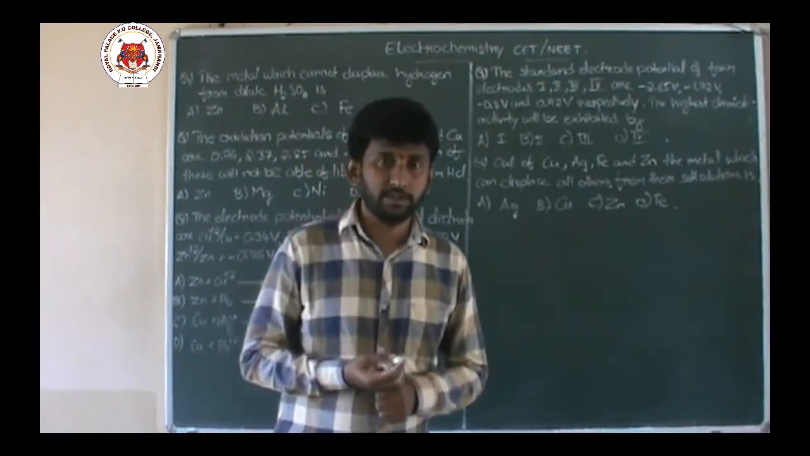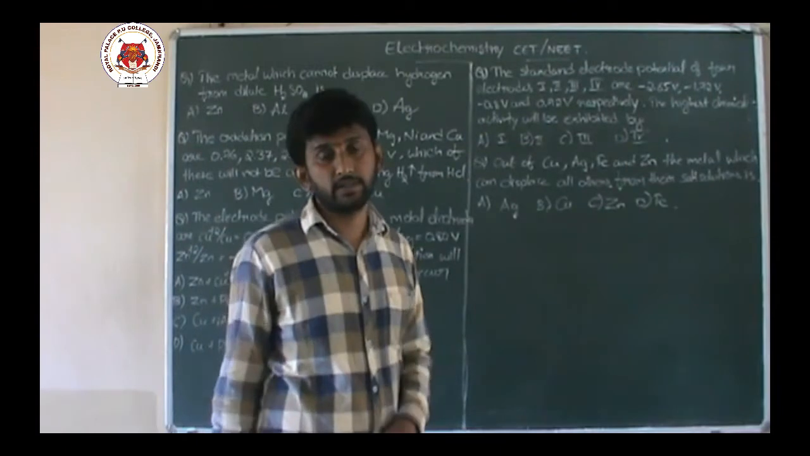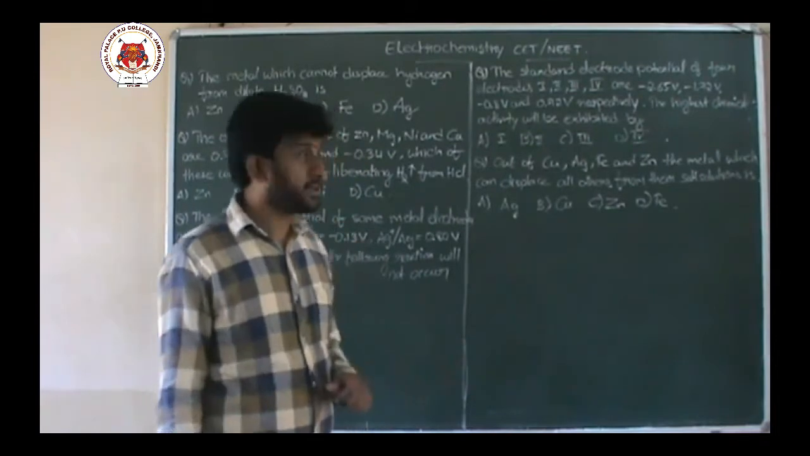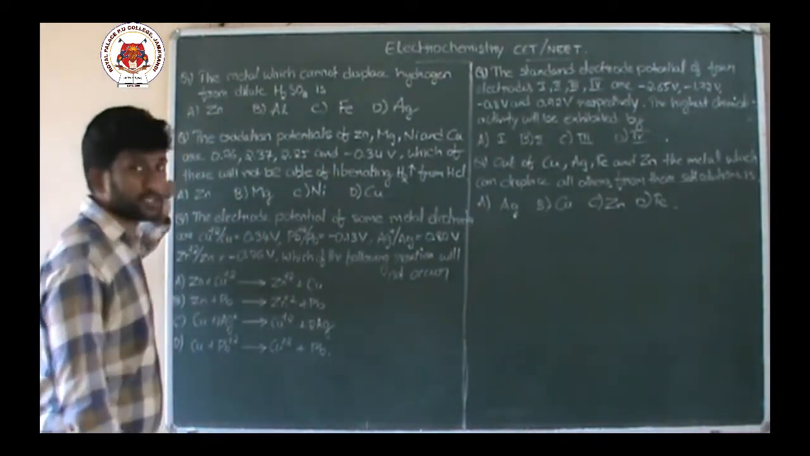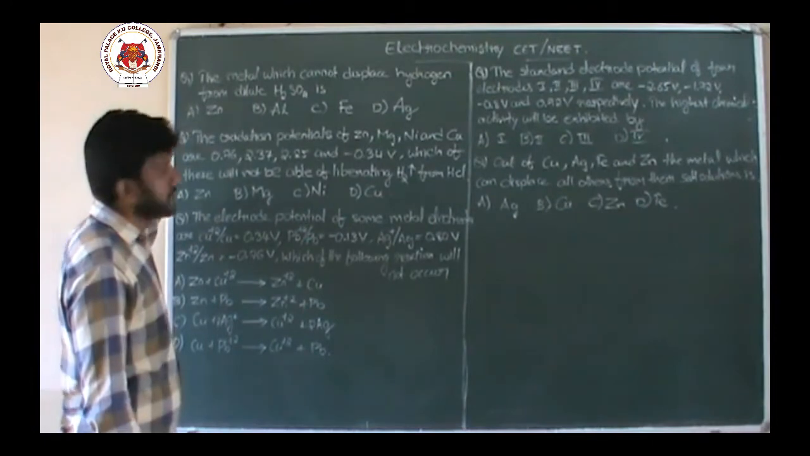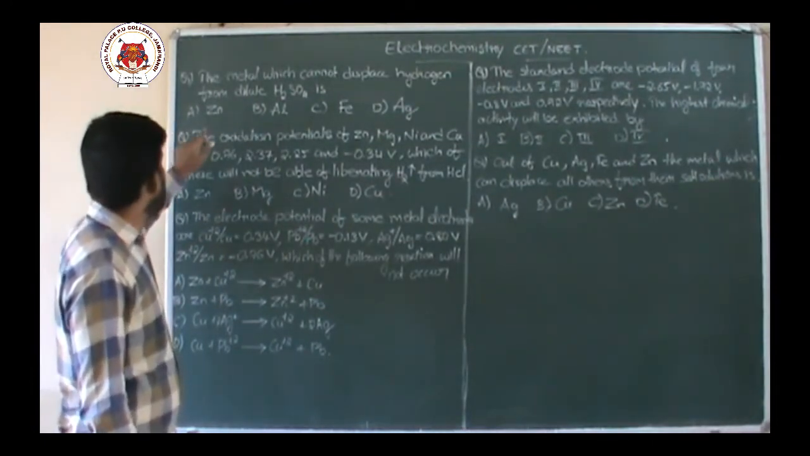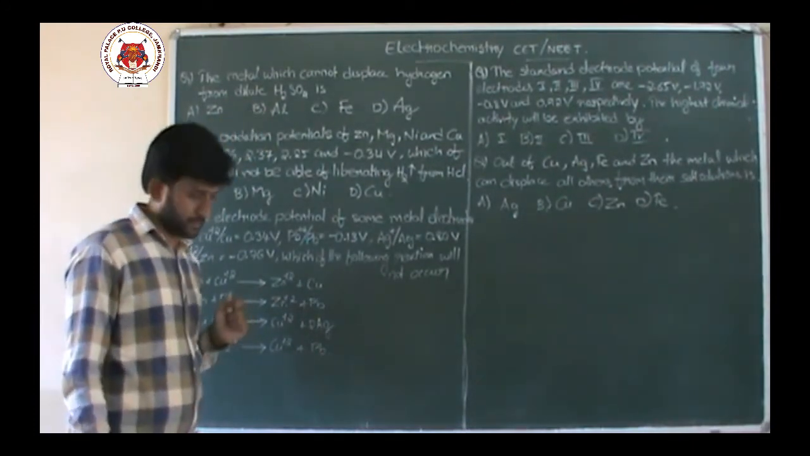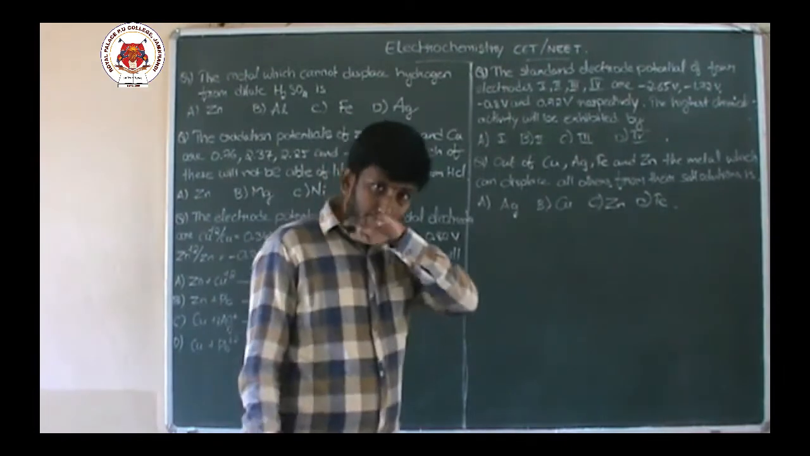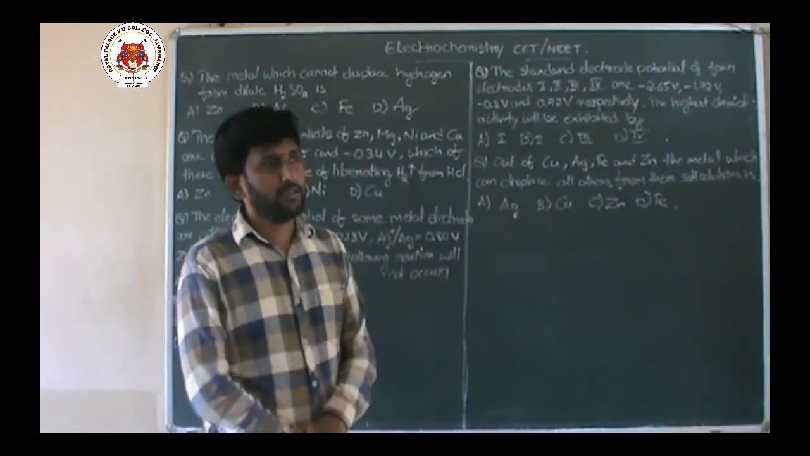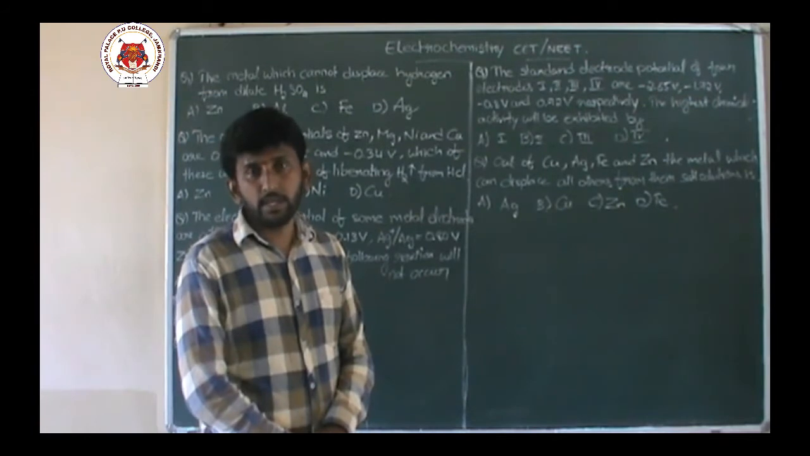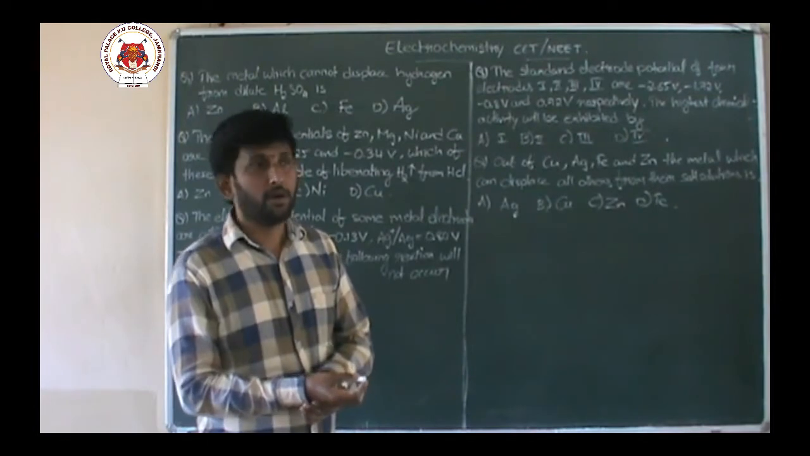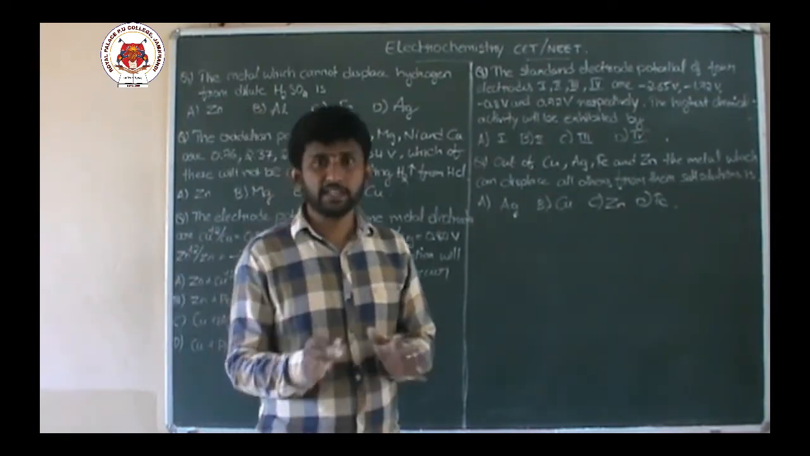Now, till yesterday, we have seen some questions on CET or NEET bits in electrochemistry topic. Now, we will continue with the next part. That is, next question. The metal which cannot displace hydrogen from dilute H2SO4 is. Now the thing is, if any question is like this, the element or the metal which cannot displace hydrogen from H2SO4 or from HCl or from any acid solutions,